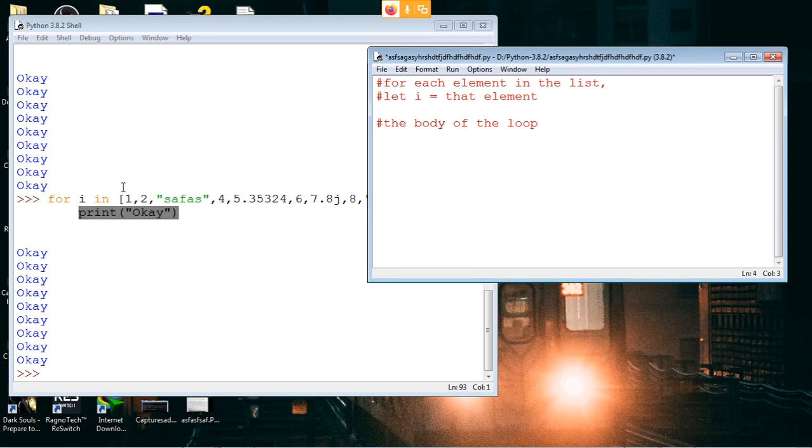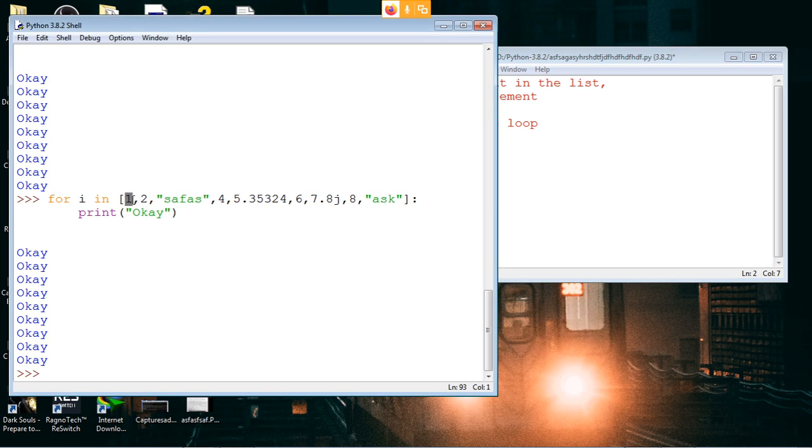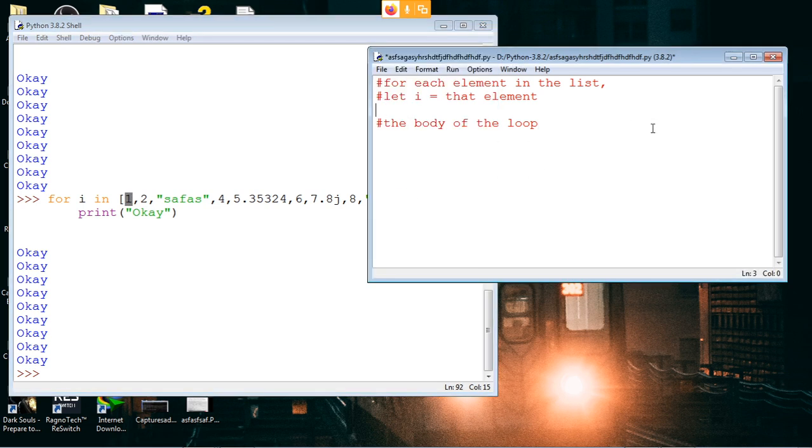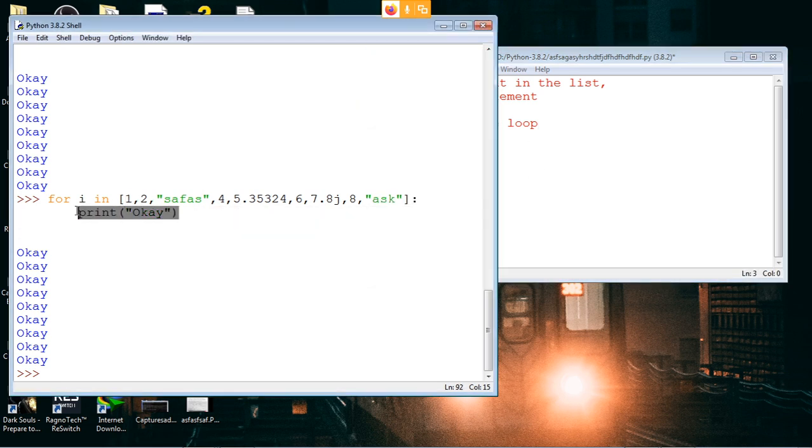What happens is first it says, let i be equal to this 1, and i becomes 1, and then it does whatever is inside: print okay. Then it'll say i is equal to 2, print okay. Then i is equal to the next element, print okay. It will keep doing that for each element inside our list.